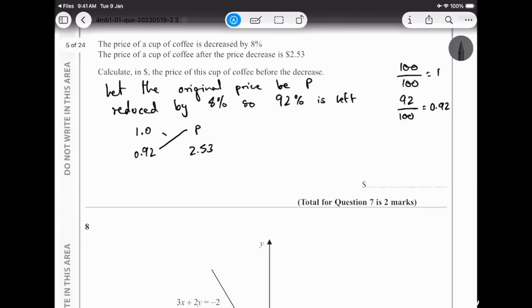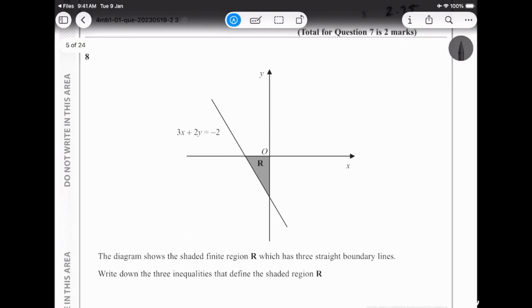So what I'm going to do is cross multiply, and I get 0.92p is equal to 1 multiplied by 2.53, and I get p is equal to 2.53 divided by 0.92, and my answer is 2.75. That should be the original value of the coffee. Okay, 2.75. All right, let's move on to the next part.